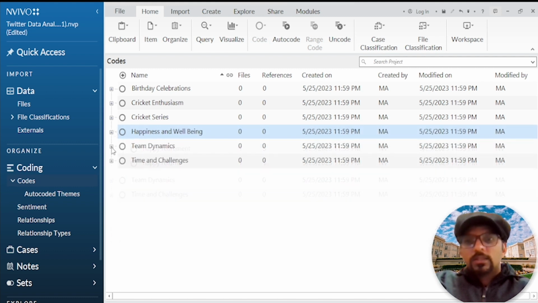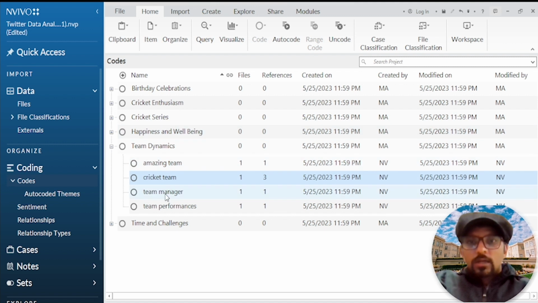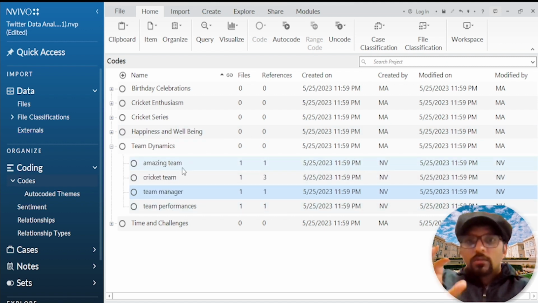And then this cricket dynamics, which explores the dynamics of teams, teamwork, and related terms. For example, the automated themes containing terms like cricket team and team manager or amazing team performances all touch on the concept of teams and teamwork. Whether it is discussing cricket teams or other team dynamics in general, they fall under the umbrella of team related concepts.